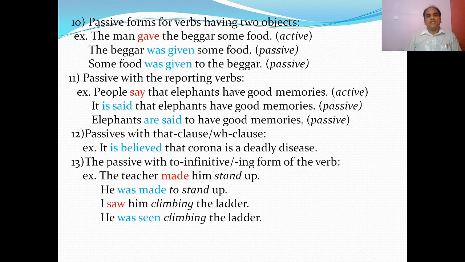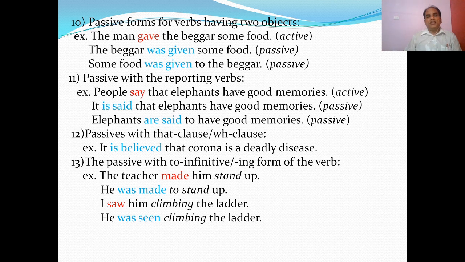So we can change into different ways. Verbs having two objects can have two different passive forms meaning the same. Next, passive with a reporting verb. A reporting verb we know in direct and indirect speech. If a reporting verb is there, how to make passive?